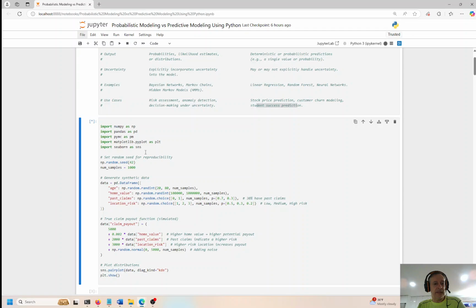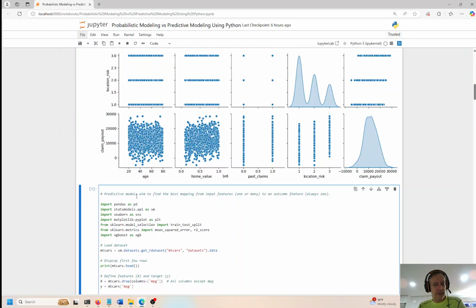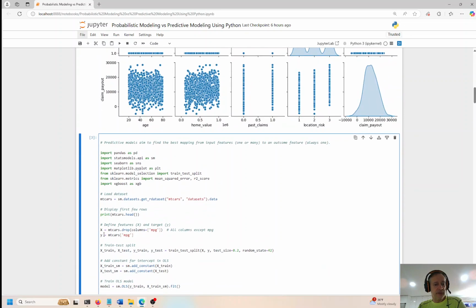I'm going to hit Control-Enter to refresh the data in a cell and create a small data frame. And then based on the data frame here, you will see the distributions of data points underneath certain bell curves or bell-shaped curves. More or less, they're bell-shaped. Sometimes they're not exactly bell-shaped, but you'll see the distribution when the curve is plotted. And then we're going to compare that to a predictive model where we're trying to predict a certain outcome, a dependent variable based on a given input, which is an independent variable.